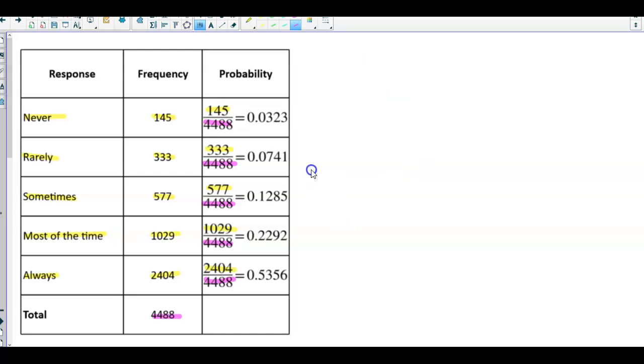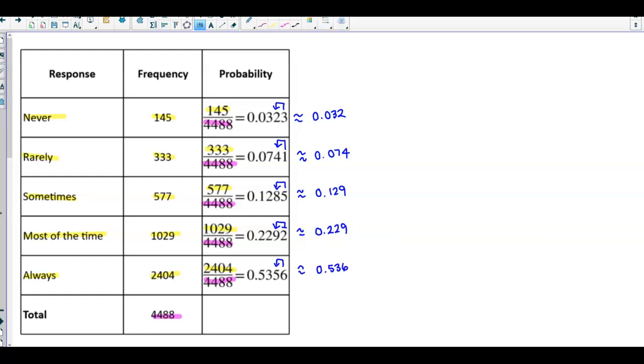Now in the question, they want us to round this to 3 decimal places, which is why I have gone to 4 decimal places. So we're going to round this by approximating it. So this tells us that we can keep this the same, so we have 0.032. Likewise, this value tells us to keep this the same, 0.074. Here, this 5 is telling us to round up, so this is 0.129. Here, this is telling us to keep it the same since it's a 2, so it's 0.229. And then here, this is telling us to round up, so we have 0.536.